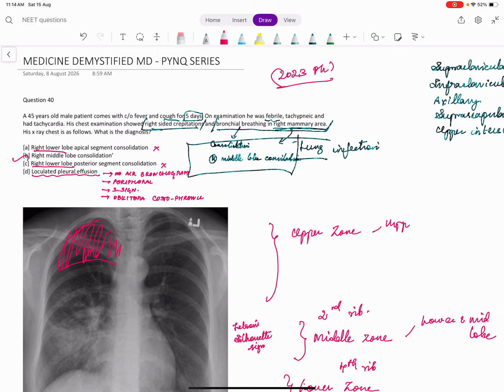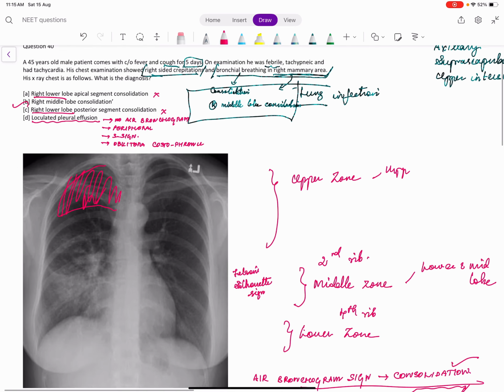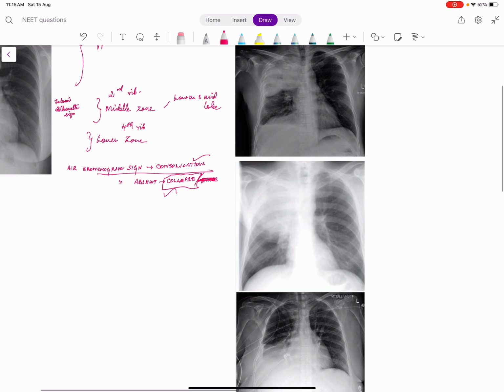So this is a Pancoast tumor. The Pancoast tumor is obstructing the brachial plexus on the right side, causing upper limb weakness, and the sympathetic chain is affected, so there were Horner syndrome-like features in the right eye. And the image was right upper lobe consolidation, which was the Pancoast tumor. So this type of image is very important.